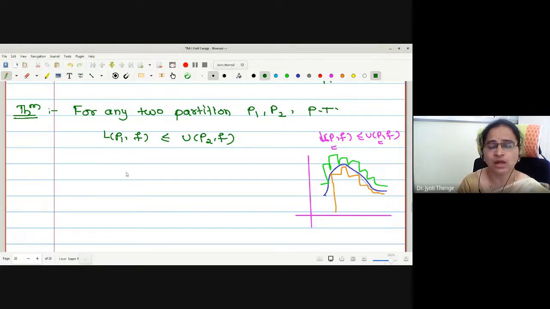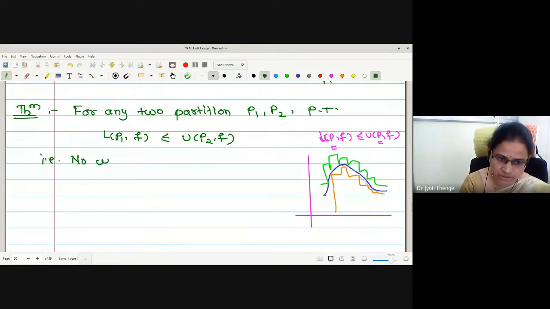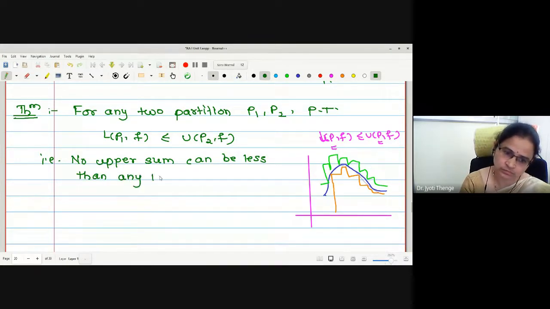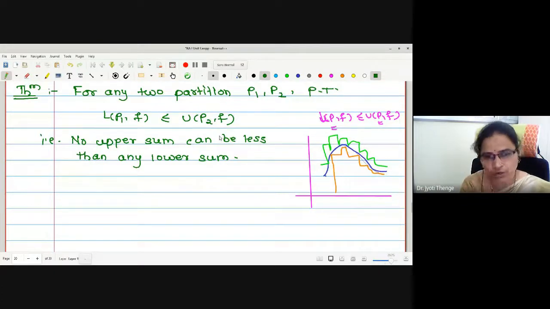Therefore, we want to show that every lower sum is less equal by every upper sum, regardless of your partition. That is, no upper sum can be less than any lower sum. Though your partitions under consideration are the same or different, still every lower sum is less than or equals to every upper sum. This is what the proof demands. Now the proof of this is in one line actually.